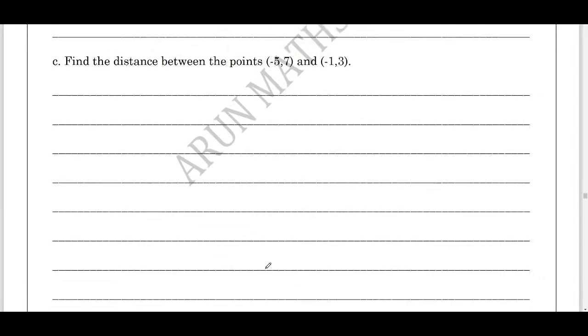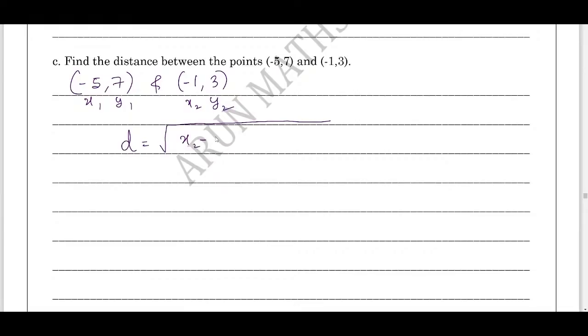I'll solve this question as it contains negative values. What is the first step? The first step is to write down the points (minus 5, 7) and (minus 1, 3). What is x1, y1, x2, y2? Now students, the distance between the two points equals what? Square root of x2 minus x1 whole square plus y2 minus y1 whole square.